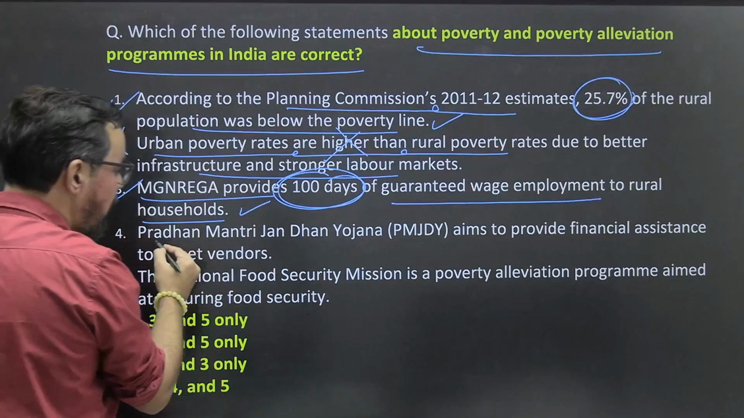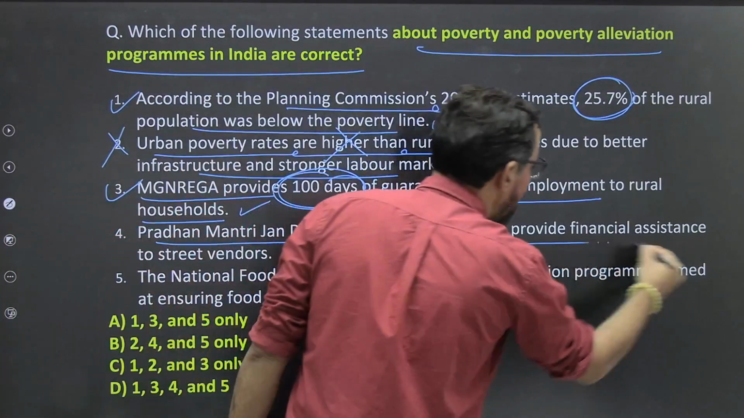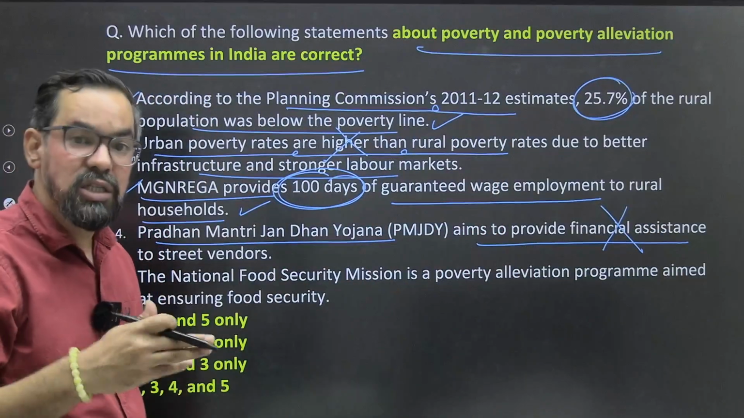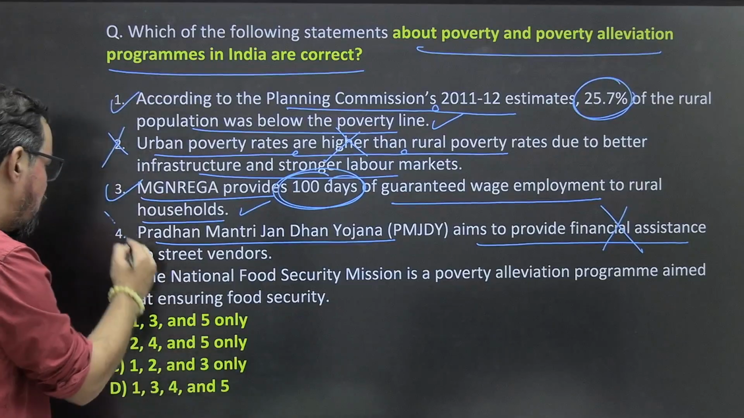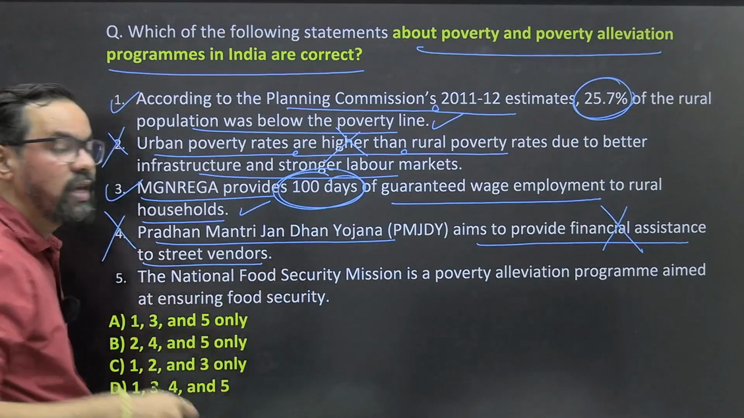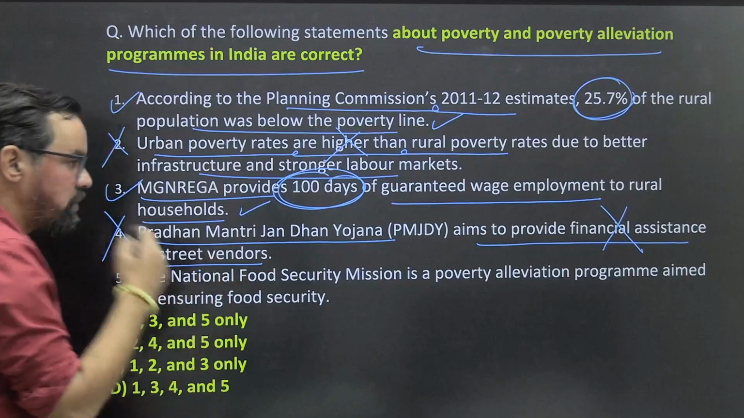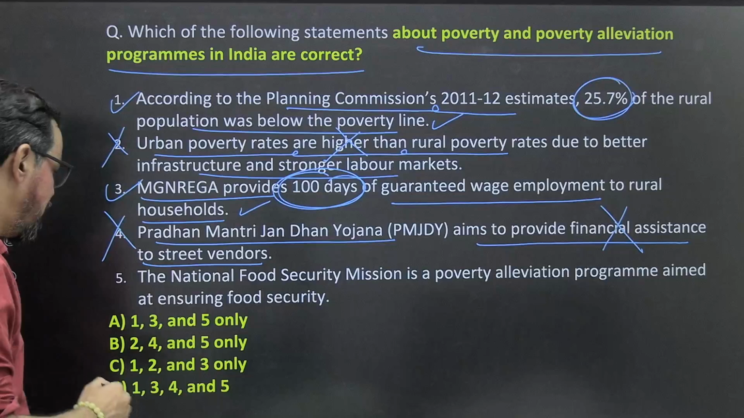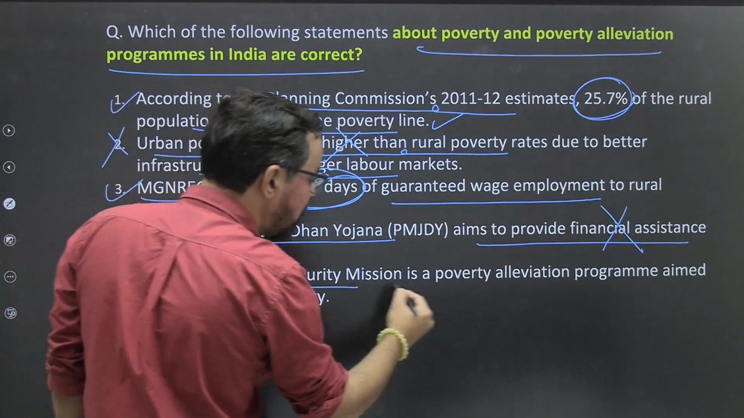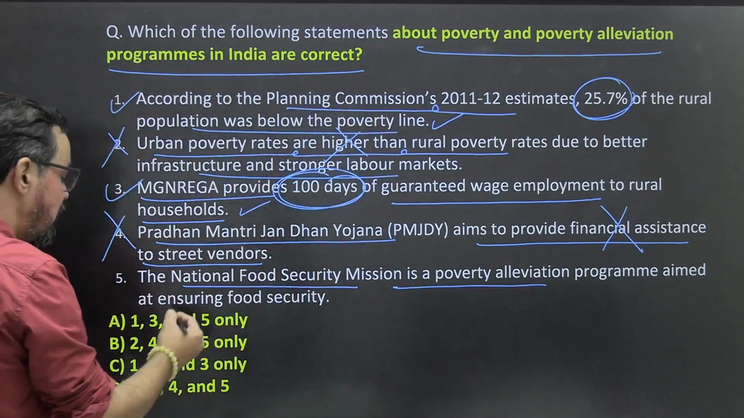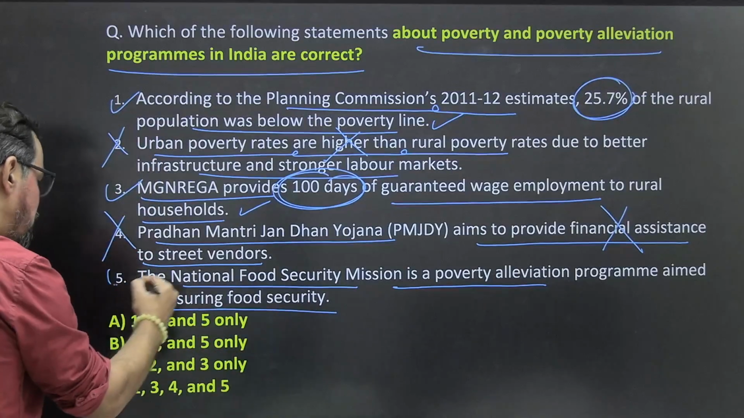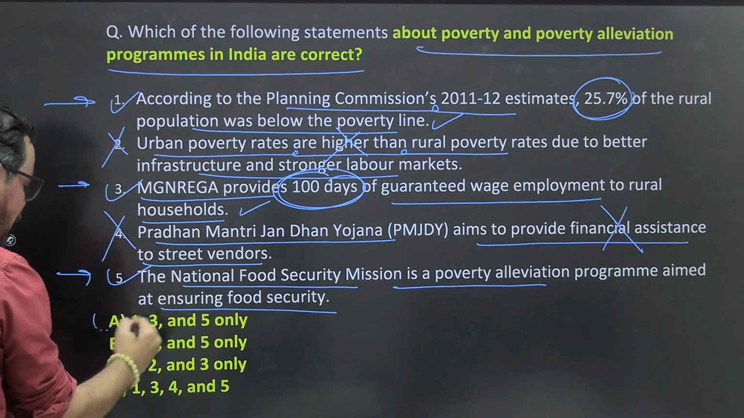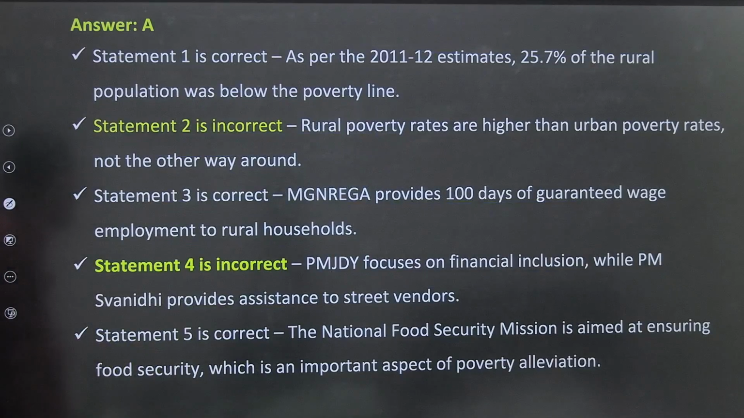100% true. Pradhan Mantri Jan Dhan Yojana aims to provide financial assistance? No, it is not a financial assistance scheme, it is a financial inclusion scheme, so this is also wrong. For street vendors we have the PM Swanidhi Yojana, not PMJDY. The National Food Security Mission is a poverty alleviation program aimed at ensuring food security. True. So the correct statements are 1, 3, 5. That means option A only will be the right answer for this one.